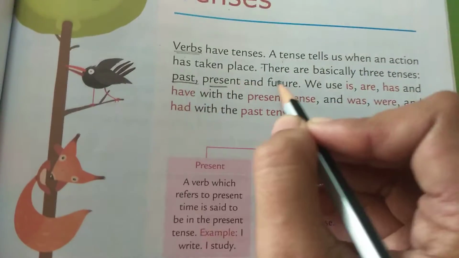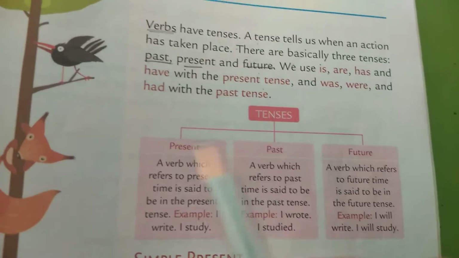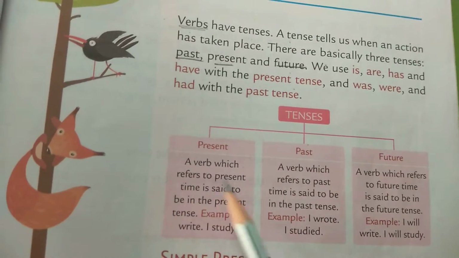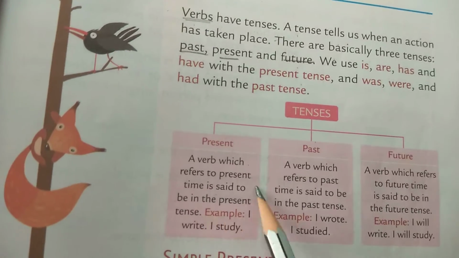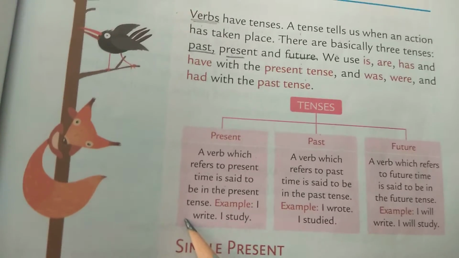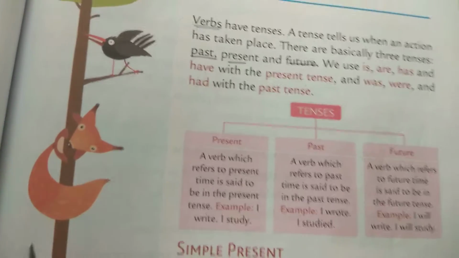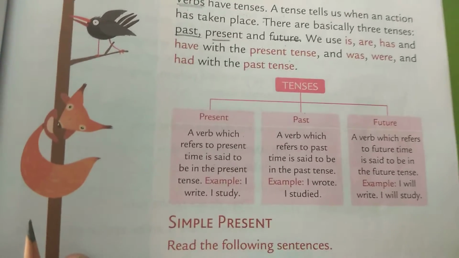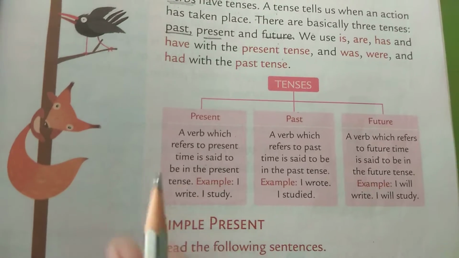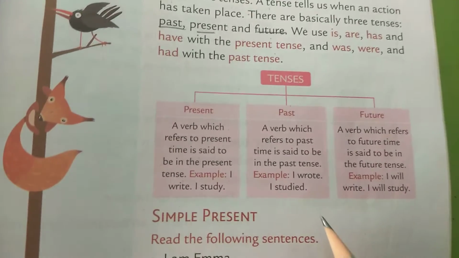Okay. Let us see the definition of it. Present tense: a verb which refers to present time is said to be in the present tense. Means children, any action which is performed in present, right now, whatever is performed in present time, is known as present tense. Example, I write, I study.